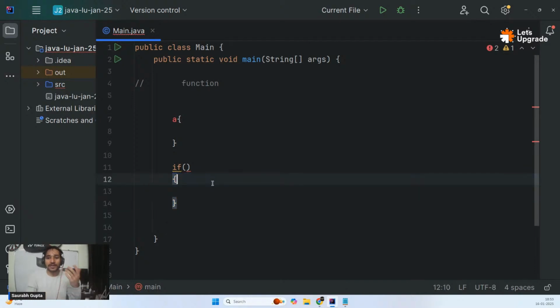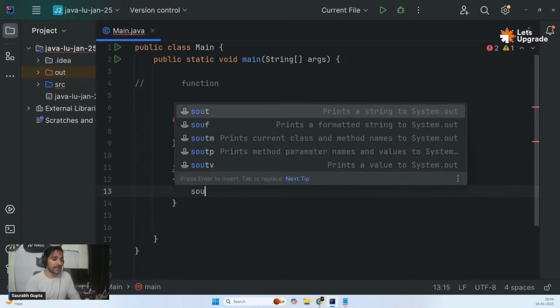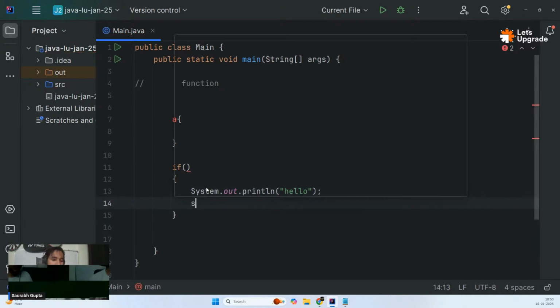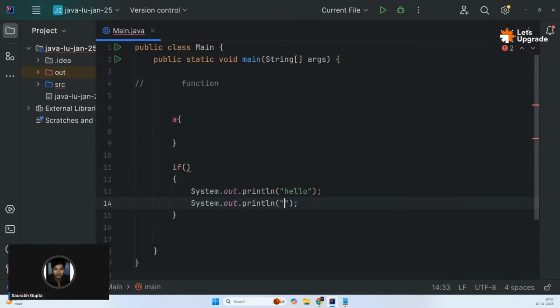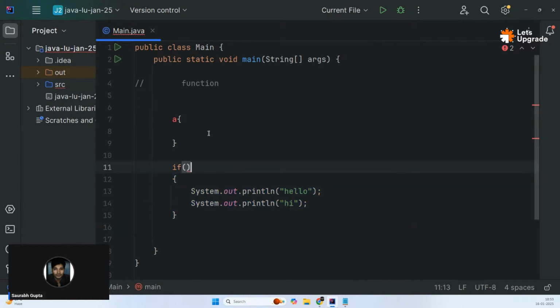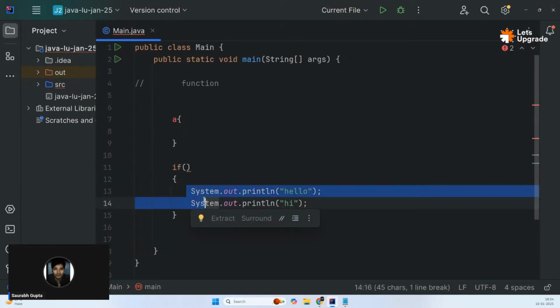So if I just say, let's say, S out hello, and then S out hi, a lot of code, it can be any code, n number of code, too much code, it's fine. But that is what we call a block of code. Very easy, no big deal. Whenever you see curly braces, that's mostly a block, and whatever you write inside that is a block of code.